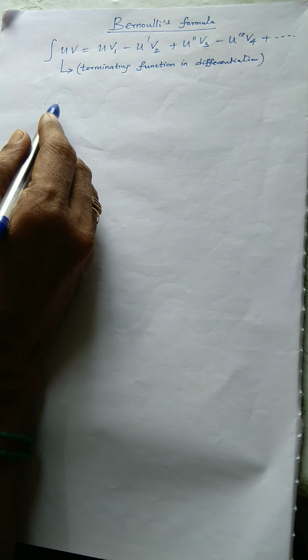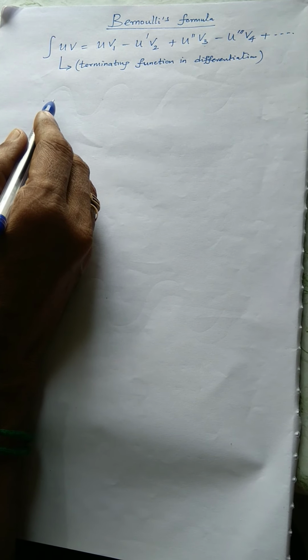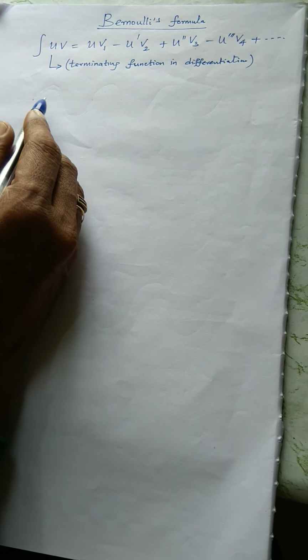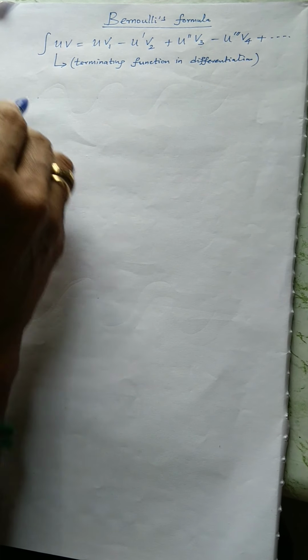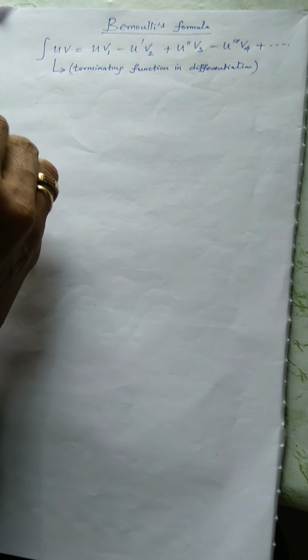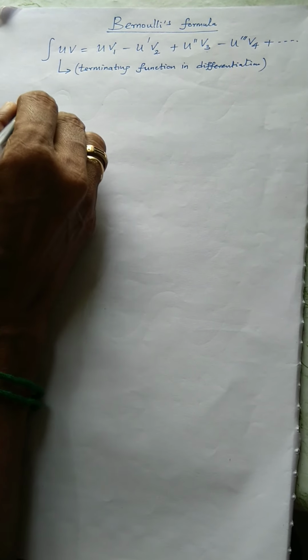If you take, for example, sine, the derivative of sine is cos. If you differentiate again, minus sine, never ending. Similarly, exponential, logarithmic, any quotient function, if you differentiate, never terminate. So the process continues. So we have to select a terminating function in differentiation. That's very important. I'll explain with a simple example.